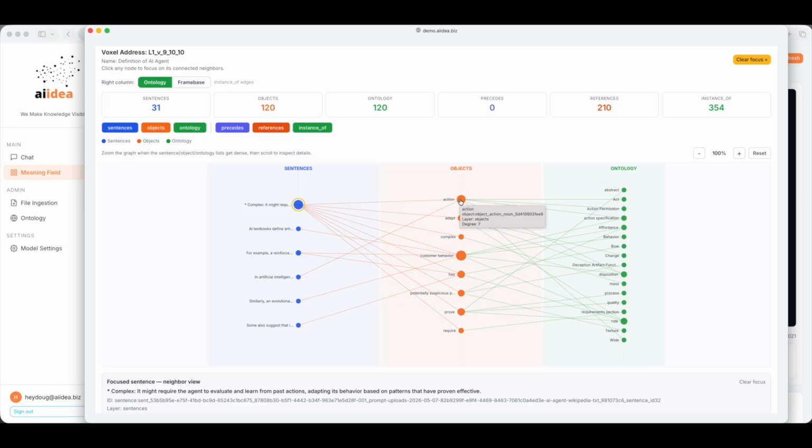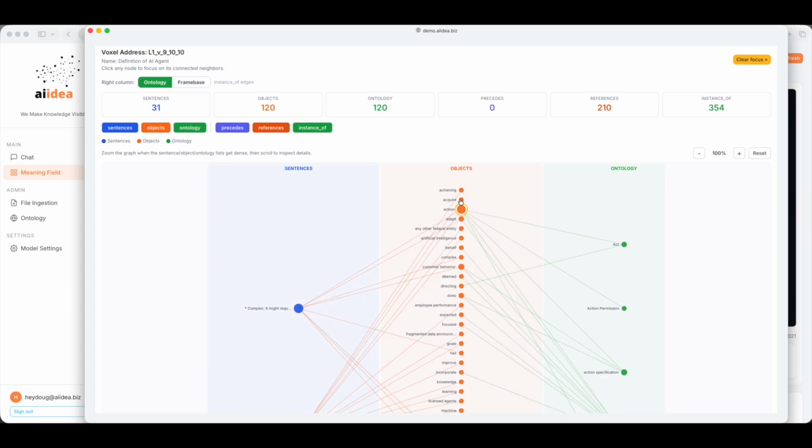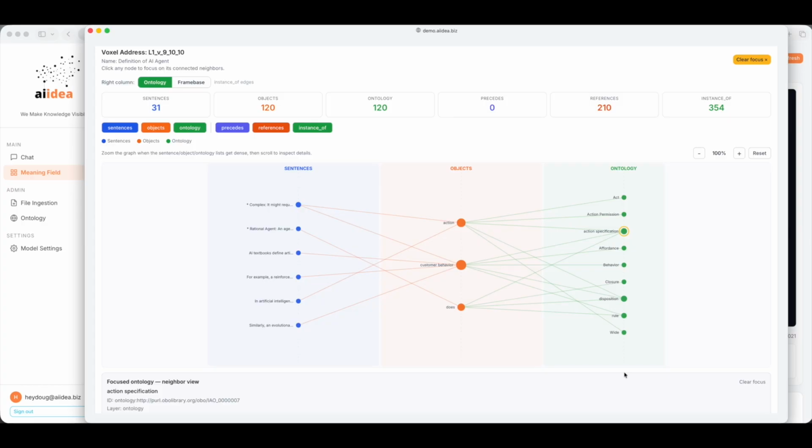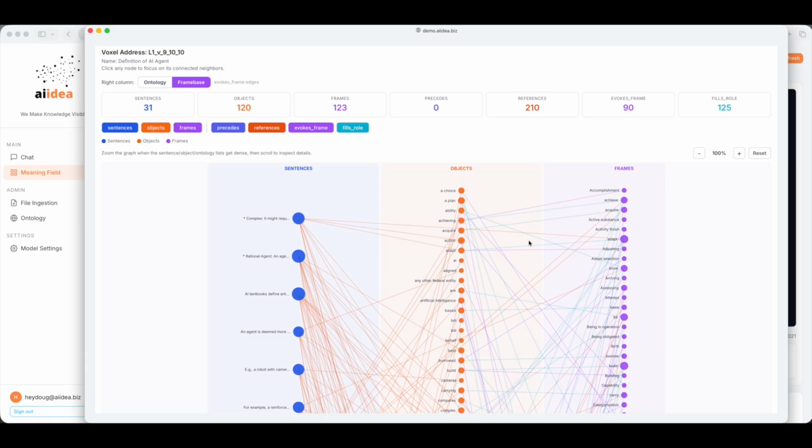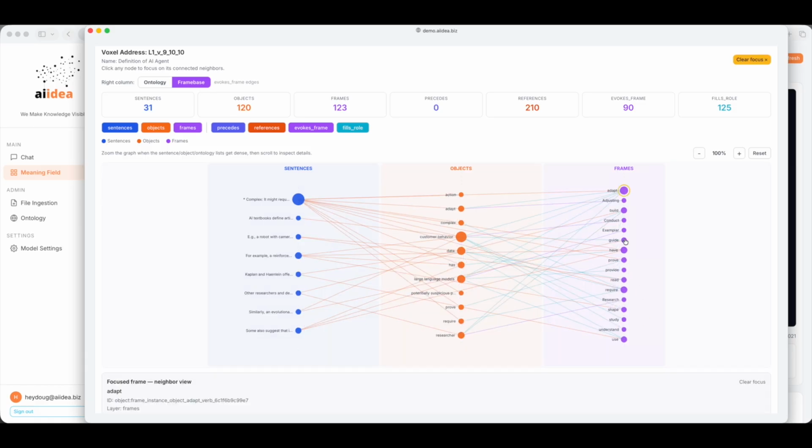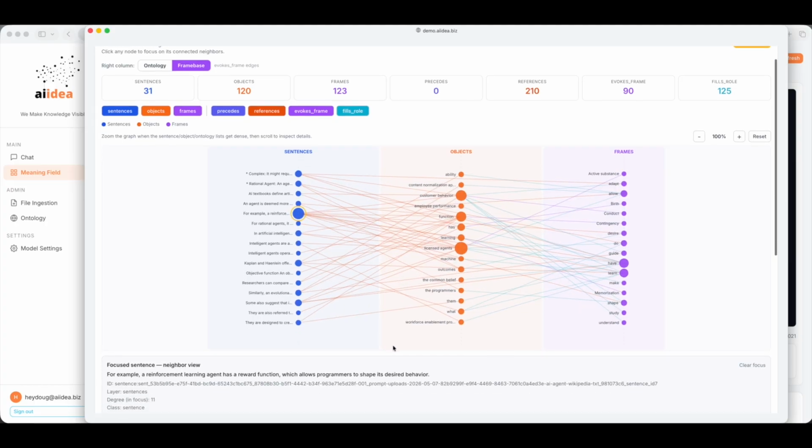Now we drill down into a single semantic region, a voxel. Inside this area, we can see sentences, extracted objects, semantic frames, references, and role relationships. This is where the richness of the graph becomes powerful. We're not just retrieving text, we are building idea inventories. The platform understands concepts, actors, actions, dependencies, semantic roles, and contextual relationships.